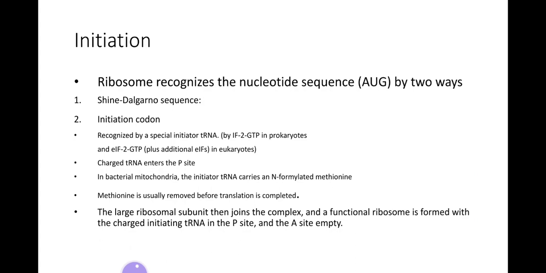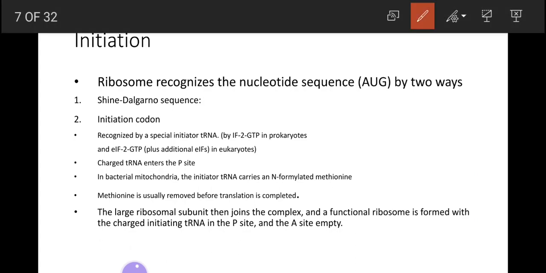The ribosome recognizes the nucleotide AUG in two ways, as I have told you. The first was the Shine-Dalgarno sequence, which we have discussed, and the second is the initiation codon. It is recognized by a special initiator transfer RNA with initiation factor 2, which is bound with GTP.